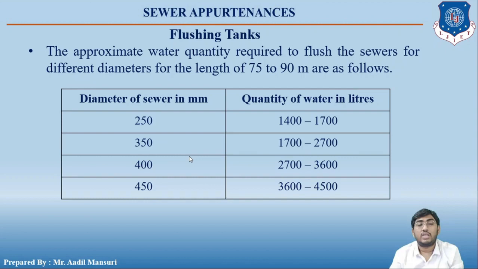If the diameter is 400 mm, the quantity is 2700 to 3600 liters. And if the diameter is 450 mm, the quantity is from 3600 to 4500 liters. So these are the different values of water required for flushing in flushing tanks.